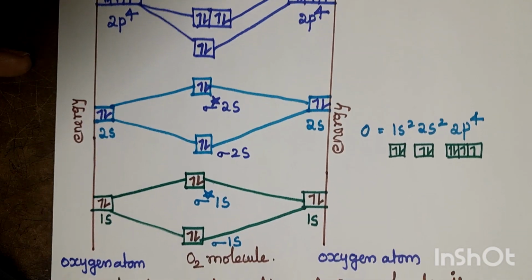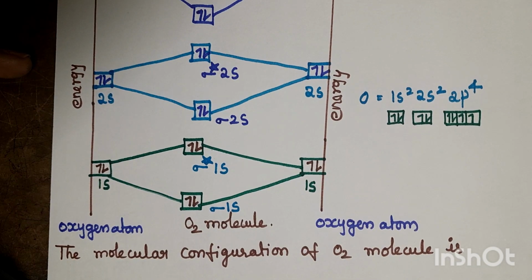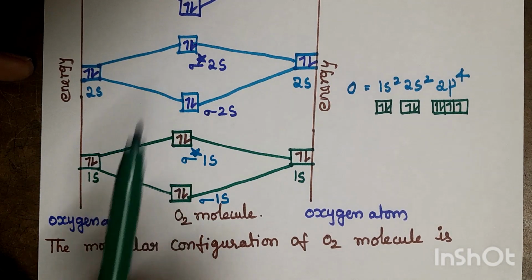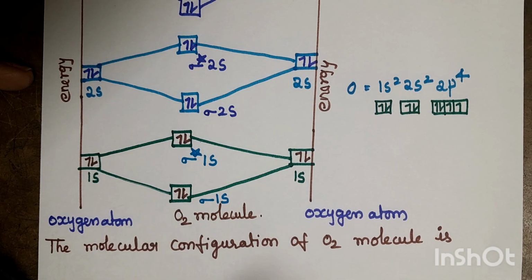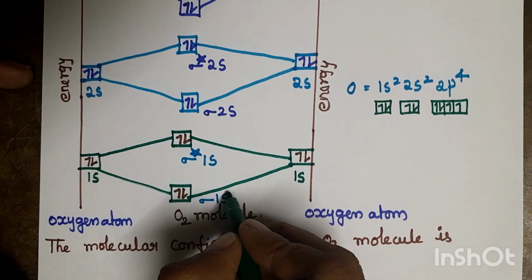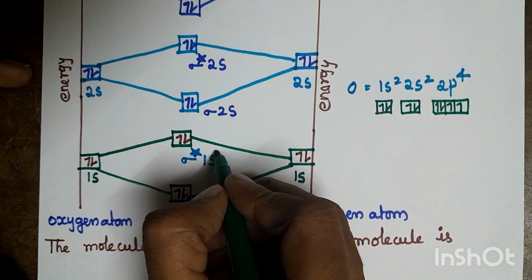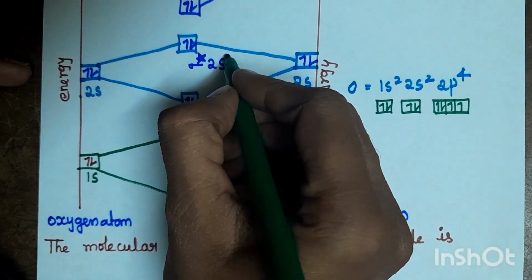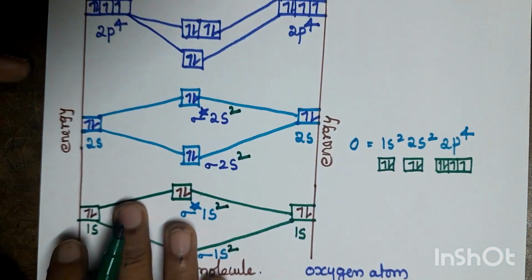The molecular configuration of the oxygen molecule can be written in the following manner from bottom to top. The sigma 1s contains 2 electrons. The sigma star 1s contains 2 electrons. Sigma 2s contains 2 electrons. Sigma star 2s has 2 electrons.